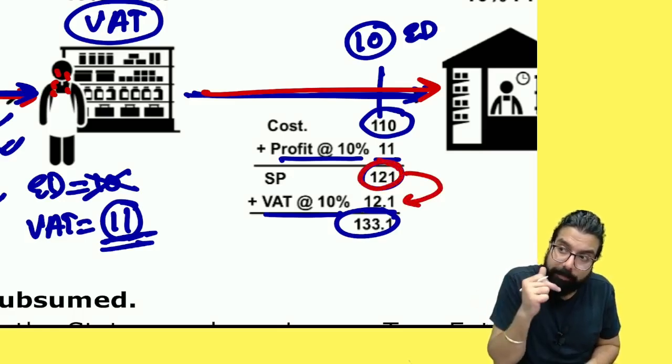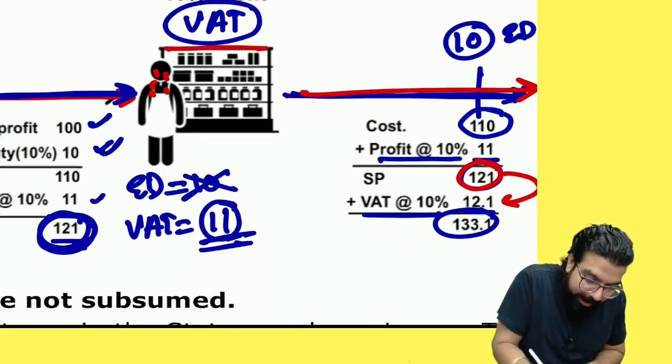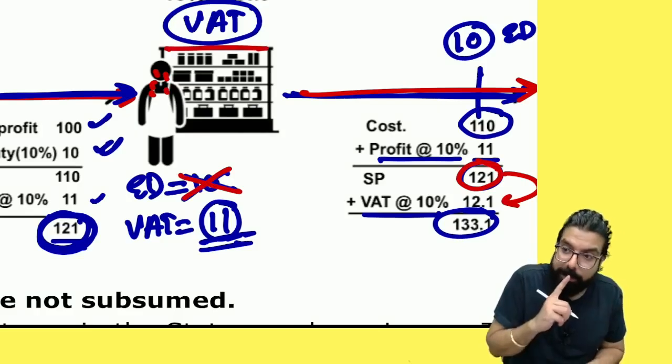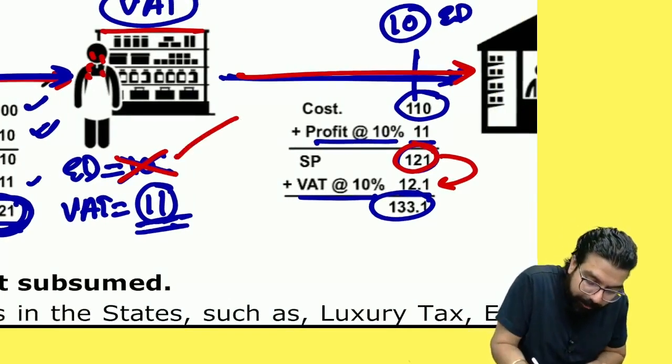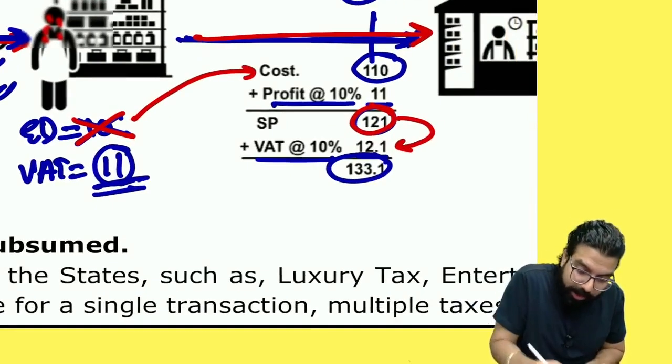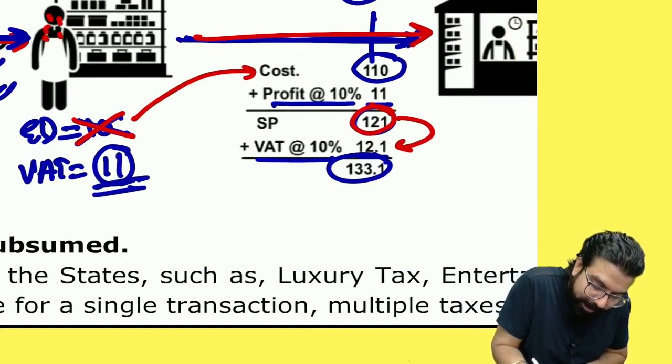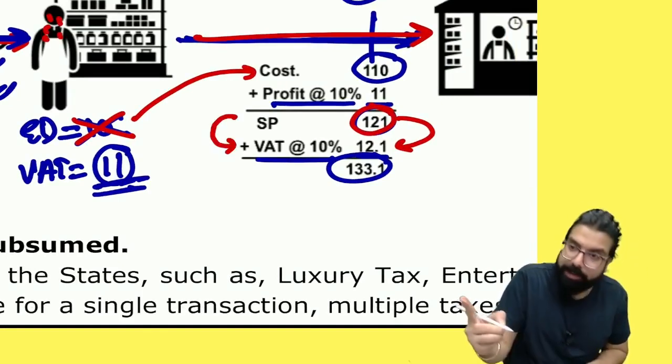Why did this happen? Because this person did not get credit for excise duty. So whenever you don't get credit, it becomes a part of your cost. And again, what will happen? Tax on tax will start. Do you agree with me?